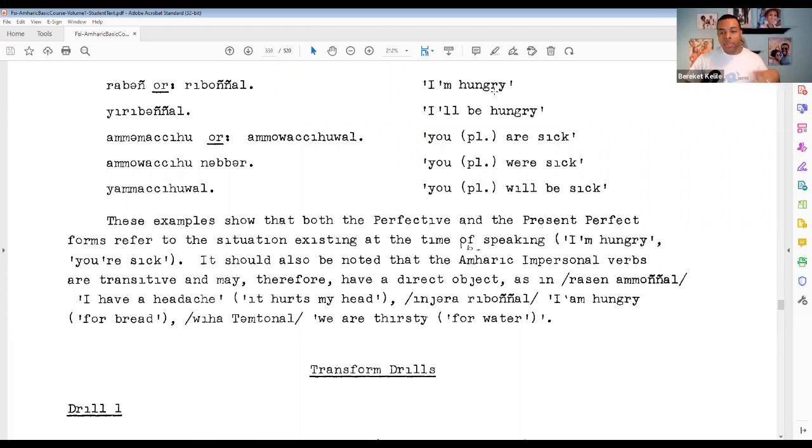And as I mentioned before, these verb forms can be transitive, and so they can have a direct object, as in the case of rasen amonial, I have a headache, but literally means it hurts my head. Amonial, you see that third person masculine singular. It is hurting rasen, my head, and the n sound is that direct object suffix. Or injera rebonyal, I am hungry for bread. Waha tumtonal, we are thirsty.